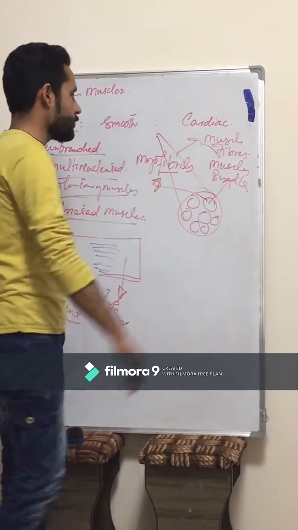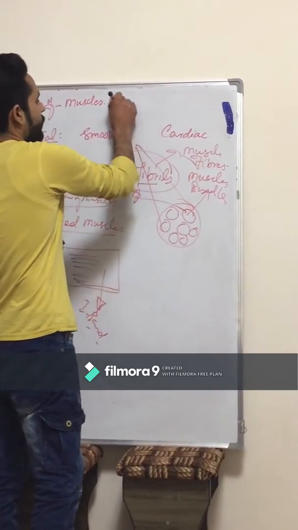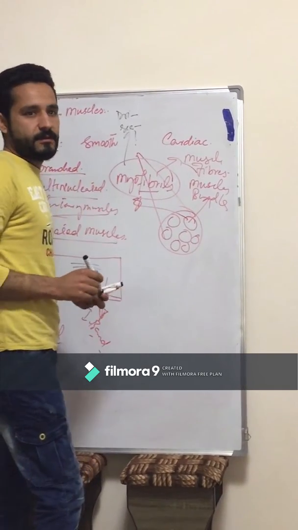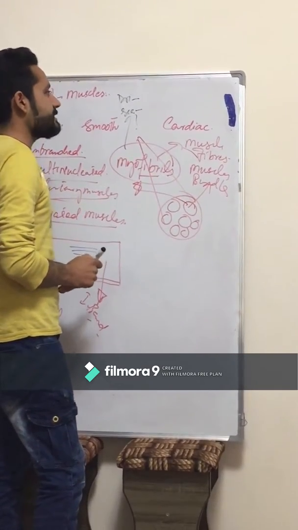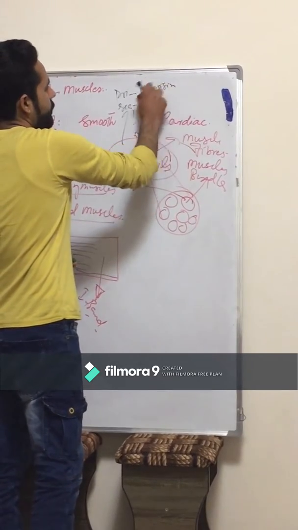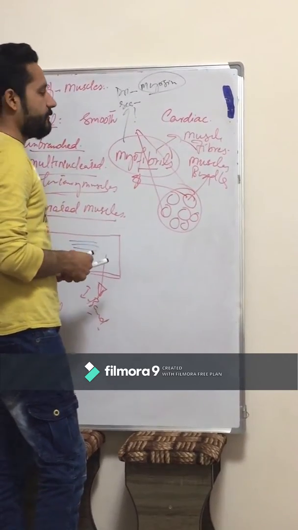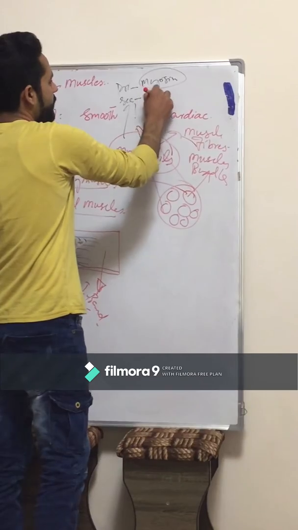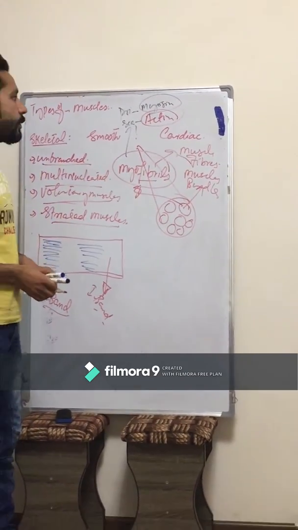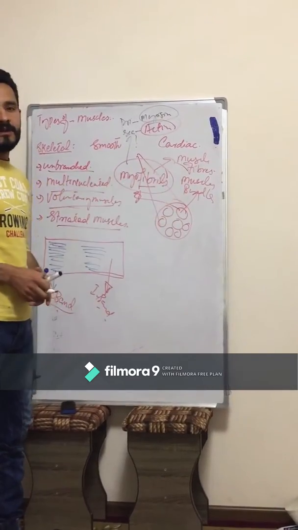Actually there are two types of myofibrils: primary myofibrils and secondary myofibrils. Primary myofibrils constitute myosin protein, and the actin protein constitutes the secondary myofibrils. Both constitute the myofibrils, which are the unit of the muscle fiber.